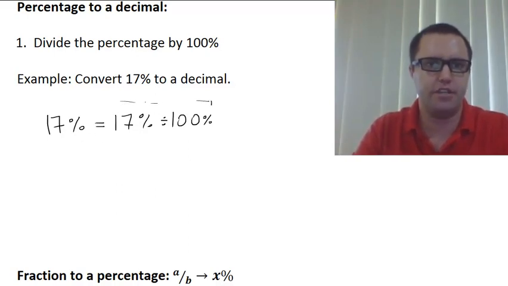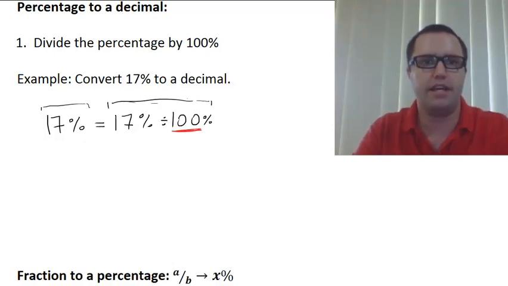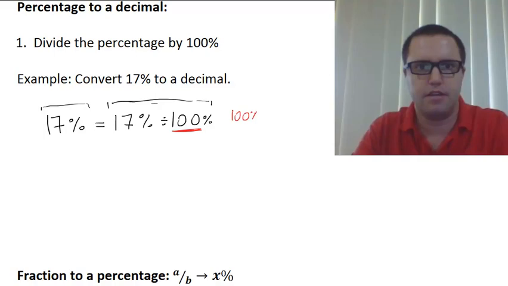Now, you may remember from your algebra last year, it's okay to do something on this side of an equation if we've done the same thing on this side. But we haven't done anything to this one here, although we have divided by this 100% over here. So are we allowed to do that? Let's have a look. Remember that 100% meant 100 out of 100. Okay?